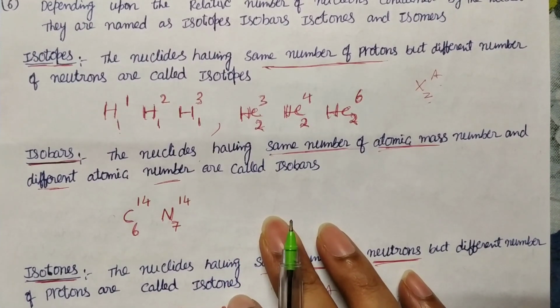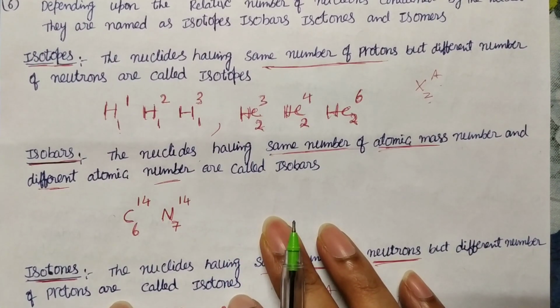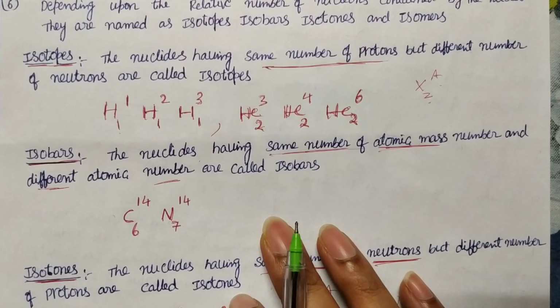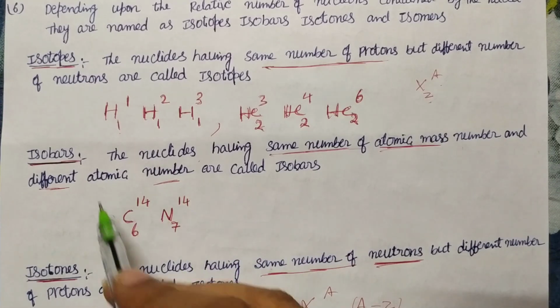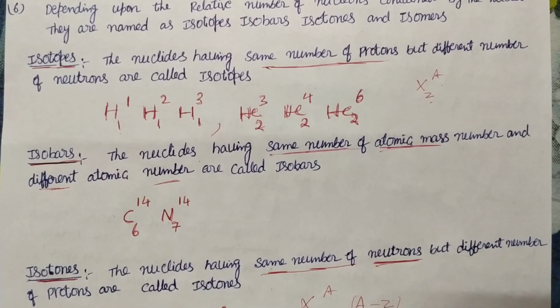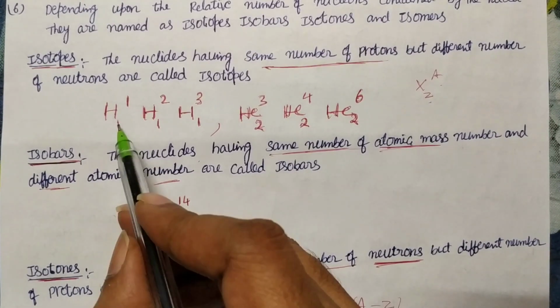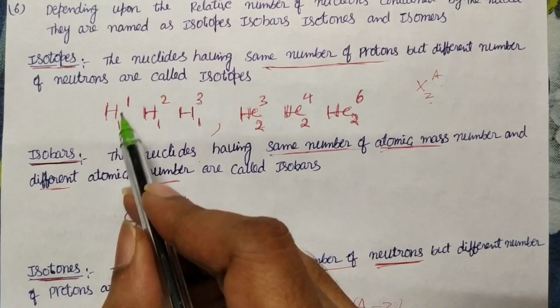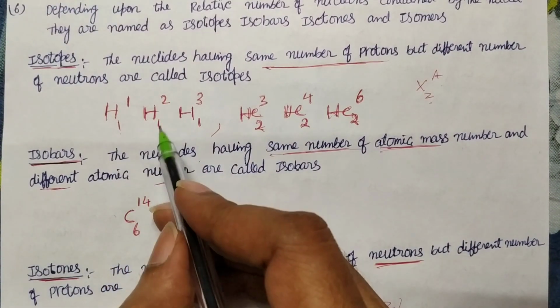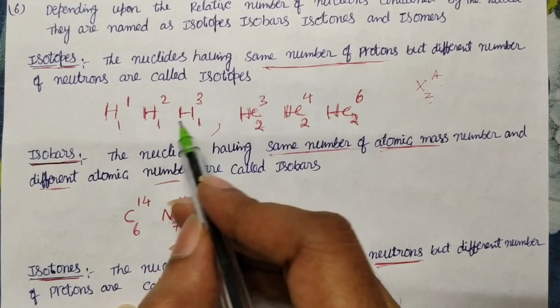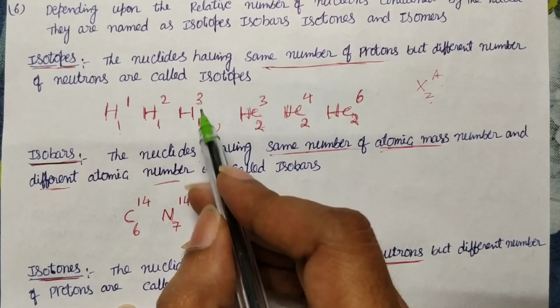Based on the configuration of the nucleus, nuclei are divided into different types, and one of them is isotopes. Isotopes means same atomic number, nothing but proton number, different mass number. For example, you see H-1, what do you call it? Proton. H-2, deuteron. H-3, tritium.